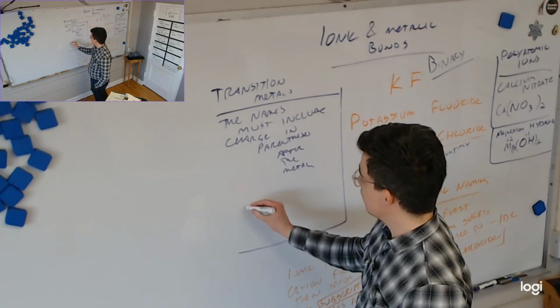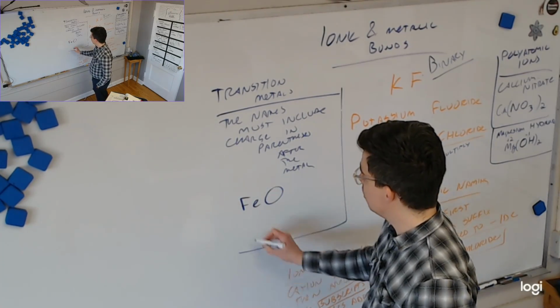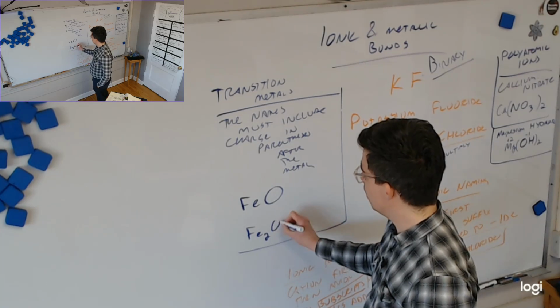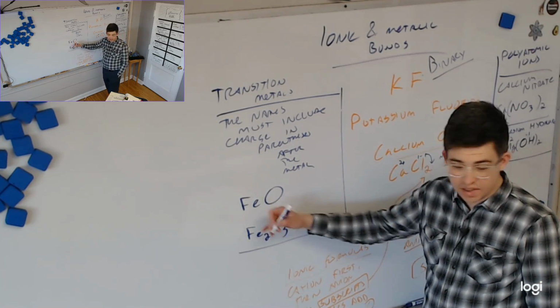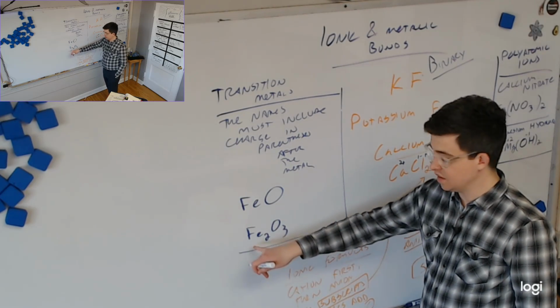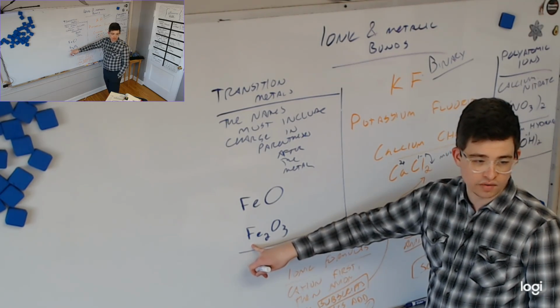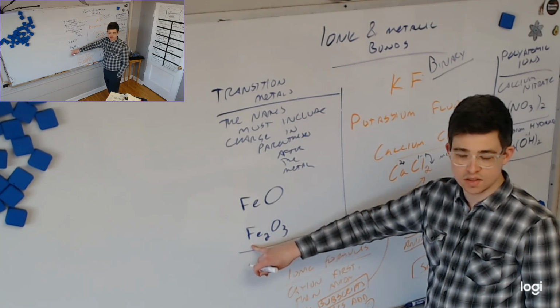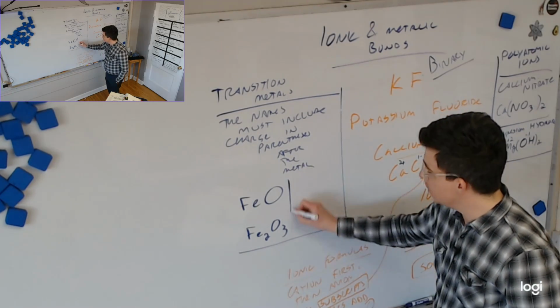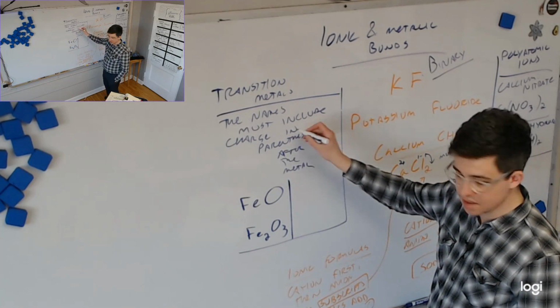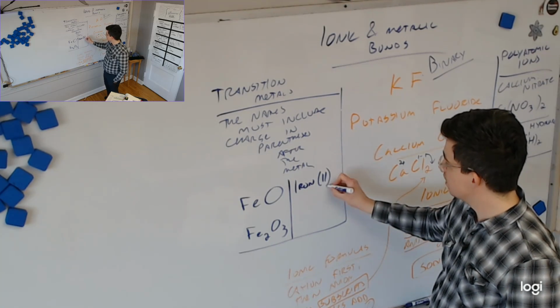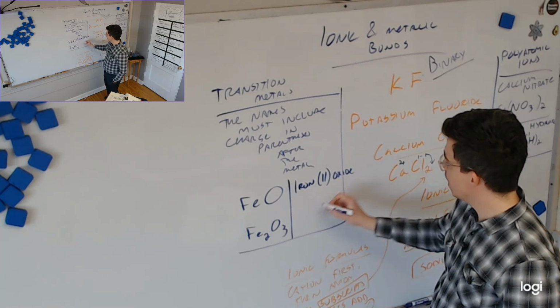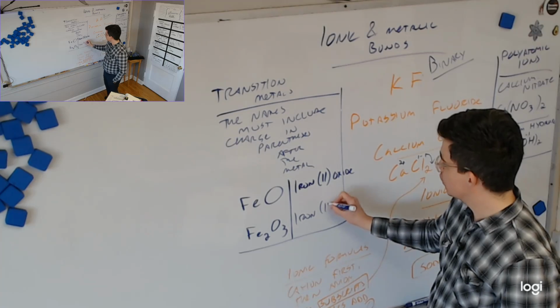So look, if we have this, FeO, versus this one, Fe2O3, well, these are both iron oxide. So how do we tell? They're completely different things. This one's rust, and this one's like the bluing on the rifle barrel. They're completely different substances, so how do we name them differently? Well, all we do is put the charge in parentheses after the name. So this one is iron(II) oxide, and this one is iron(III) oxide.